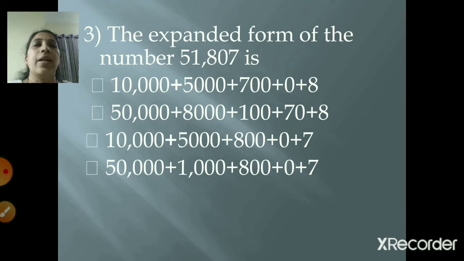The expanded form of the number 51,807 is, right? 51,807 is the number. Its expanded form is given in 4 different options. So you have to select the correct one. Now you write the expanded form on the rough paper, or else you can do it mentally also.